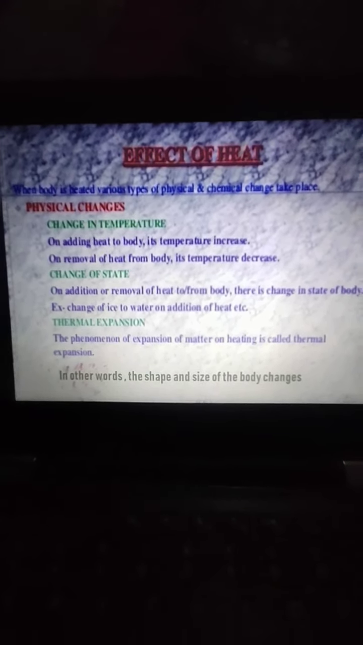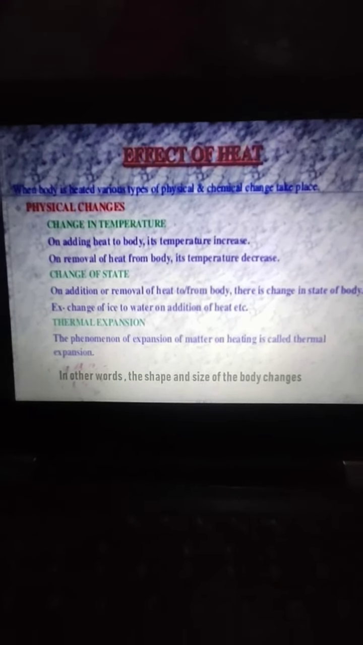Change of state. Whenever you add or remove the heat, the state of a body changes. For example, ice to water or water to ice. Next is thermal expansion. In other words, whenever a body is heated, the shape and size of the body will change.